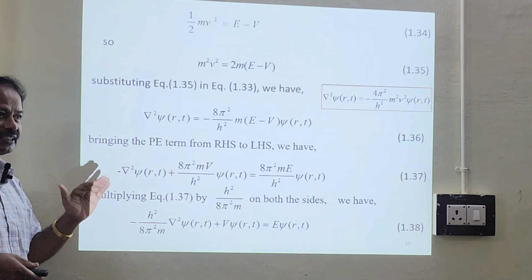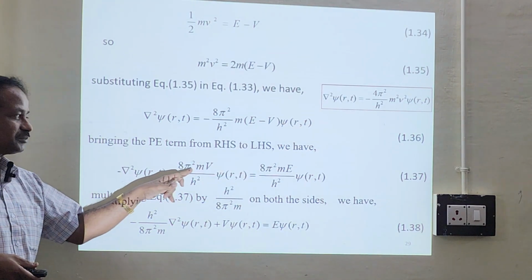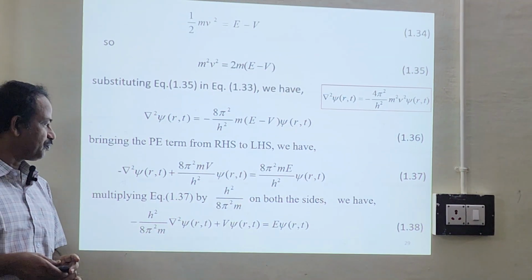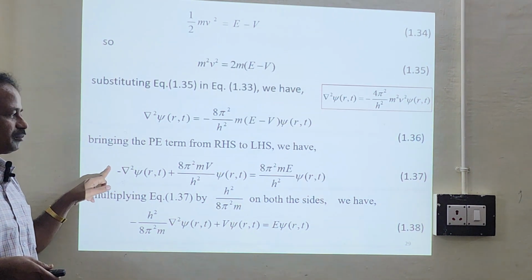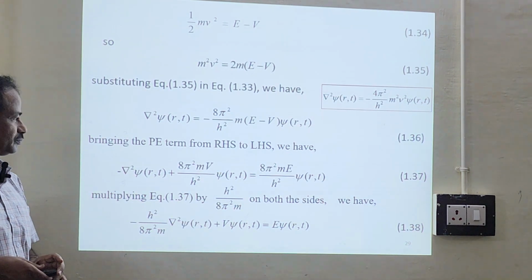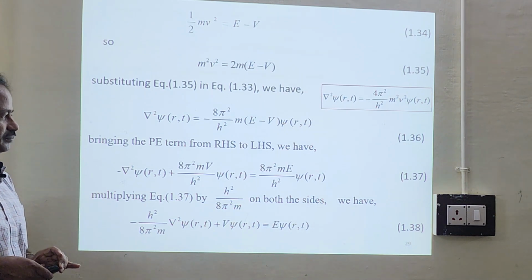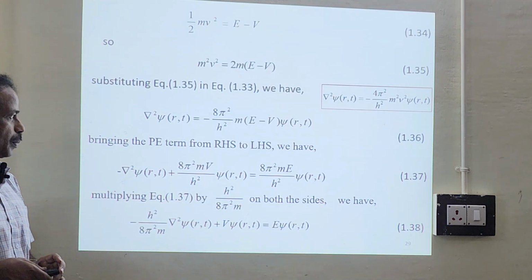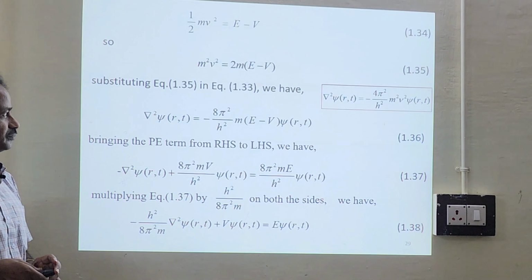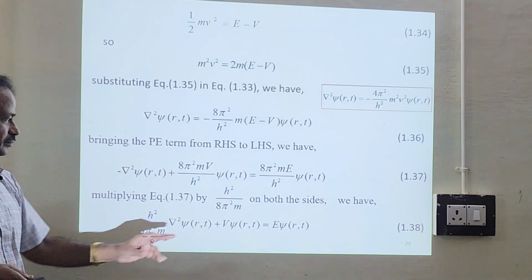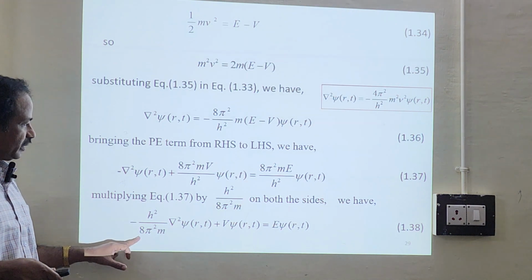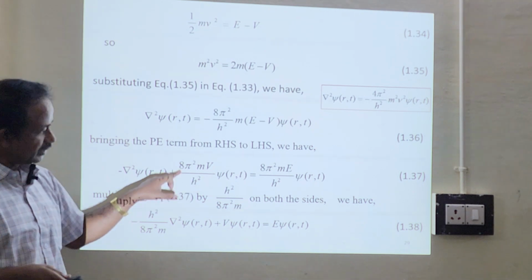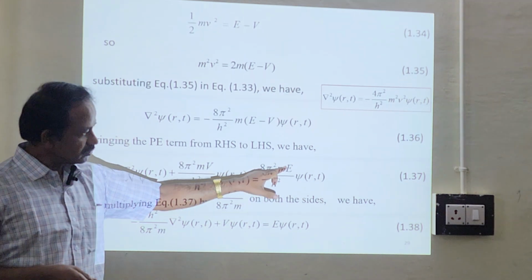Look at this expression, it has changed in terms of h squared, E, m and all those things. Now multiply this equation by h squared divided by 8 pi squared m. So you will have h squared divided by 8 pi squared m del squared psi of r comma t. This term will get cancelled, and this term also will get cancelled.